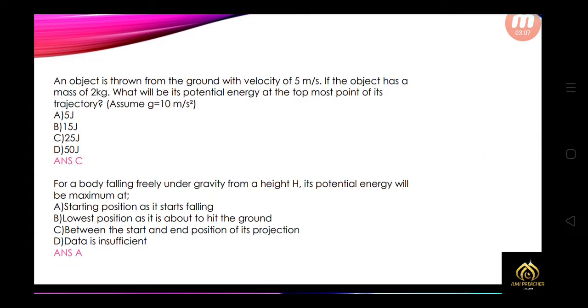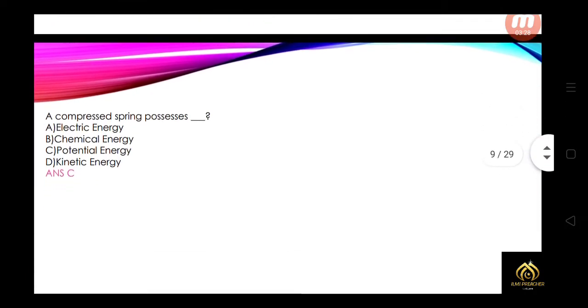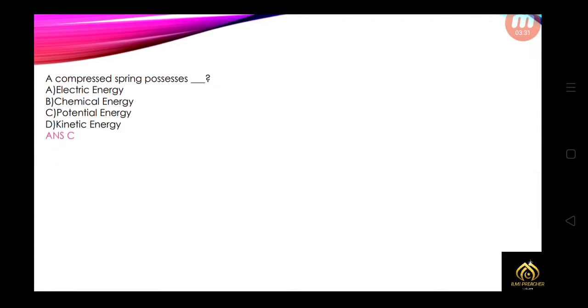An object is thrown from the ground with a velocity of 5 meter per second. If the object has a mass of 2 kg, what will be the potential energy at the topmost point of its trajectory? So that is option C, 25 joule. For a body falling freely under gravity from height h, its potential energy will be maximum at the starting position when it starts falling, which means at the initial position. A compressed spring possesses potential energy, and that's not simply potential energy, that is elastic potential energy.